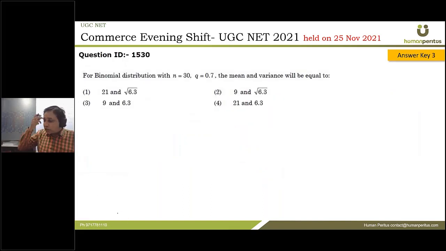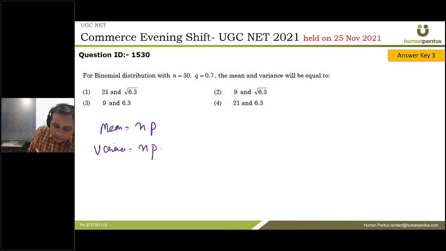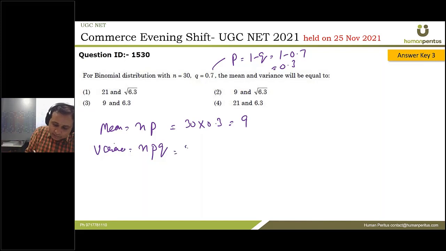For binomial distribution, what is the mean and variance? For binomial, mean is given by np and variance is given by npq. Q is given, so I can find my p, which is 1 minus q. 1 minus 0.7, this is 0.3. Now just put in the values. 30 into 0.3, which will be 9, and this will be 30 into 0.3 into 0.7, which will become 6.3. Therefore the correct answer is 3.